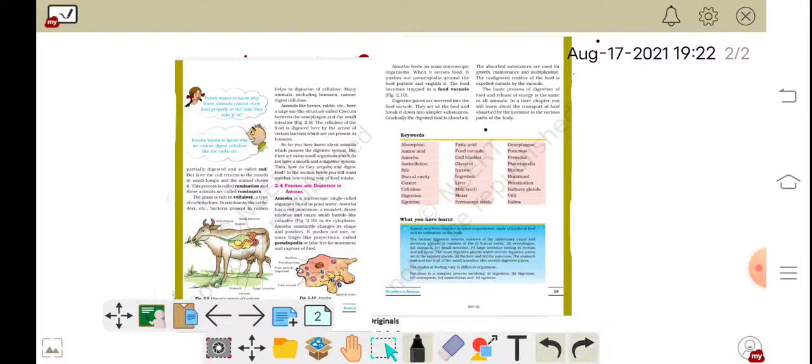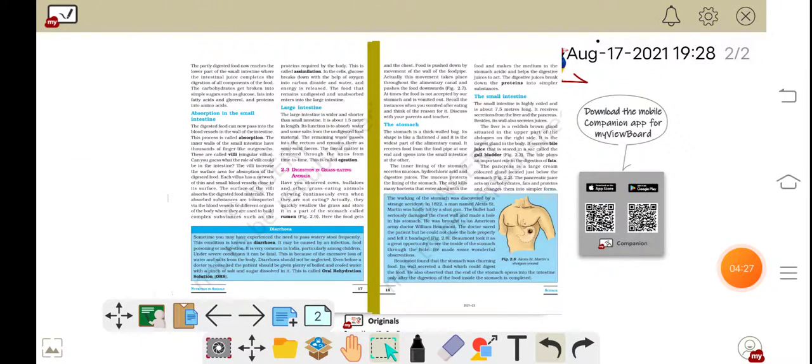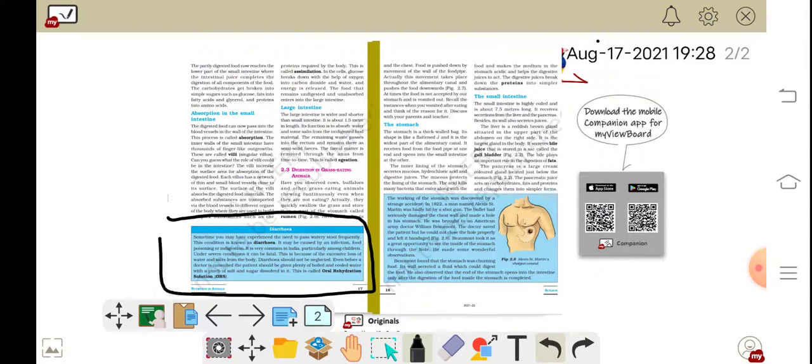So with this your chapter is completed. Now we have completed this chapter, but still there are two blue boxes left. So first of all we will complete them. These two boxes are left, I'll show you, this one and this one. First of all we will complete them.